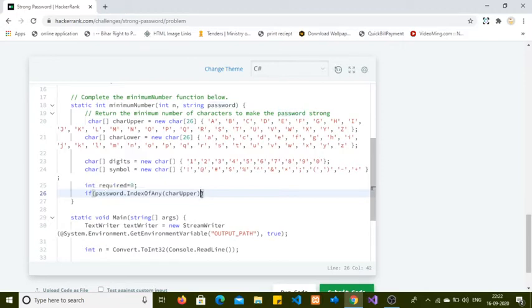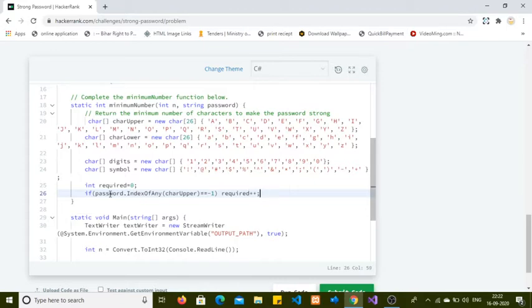So I am checking is equal to -1. If none of the characters is present in the given string, then only I will increment required by 1.